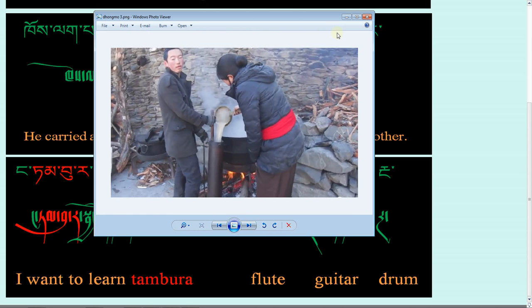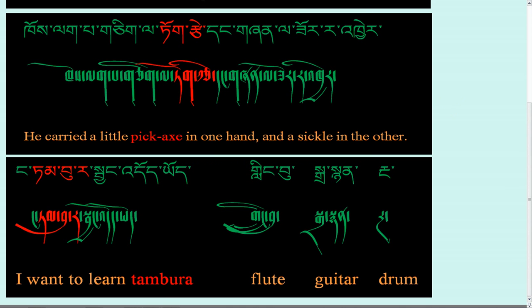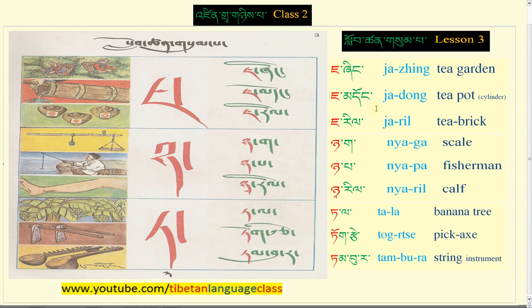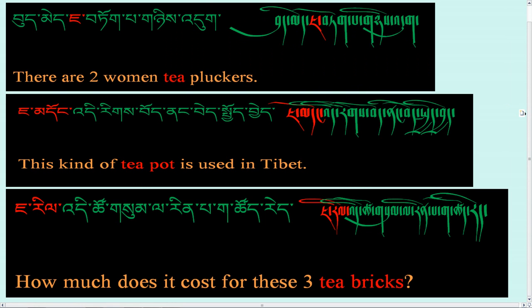Okay, so that's pretty much it. So basically in this lesson we did cha, nya, ta, the different examples for those, and then all the different sentences based on those different examples.